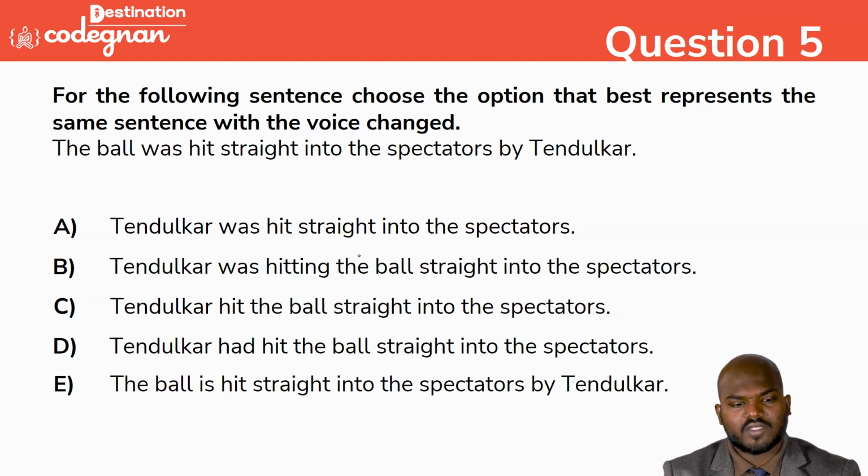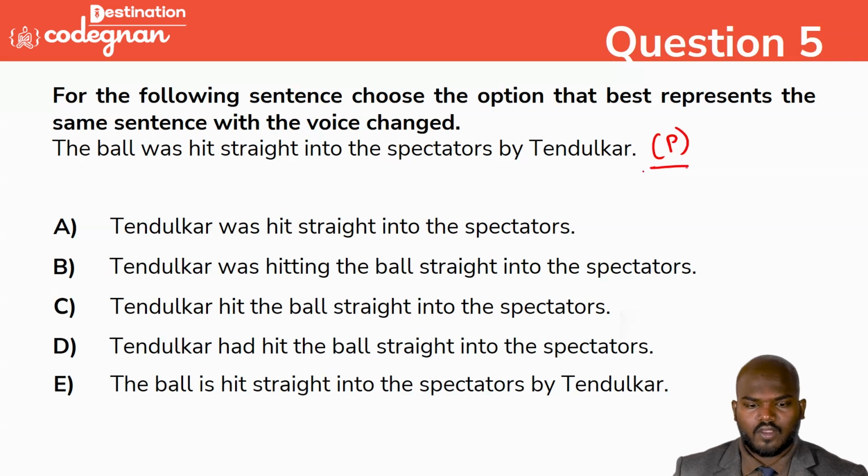The ball was hit straight to the spectators by Tendulkar. What kind of sentence is given? It is called passive voice. The options are: Tendulkar was hit straight into the spectators; Tendulkar was hitting the ball straight into the spectators; Tendulkar hit the ball straight into the spectators; Tendulkar had hit the ball into the spectators; the ball is hit straight into the spectators by Tendulkar.